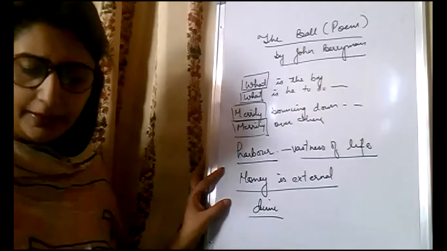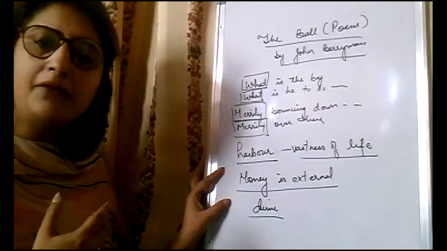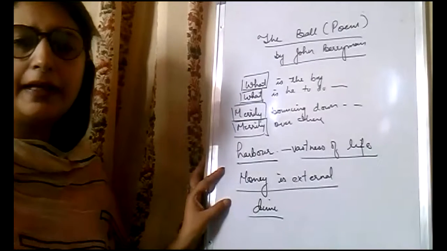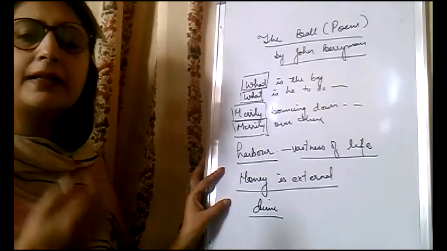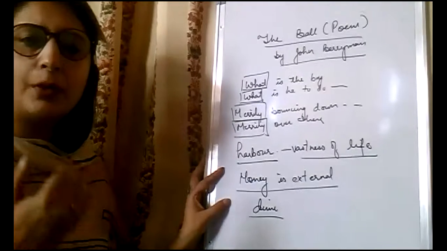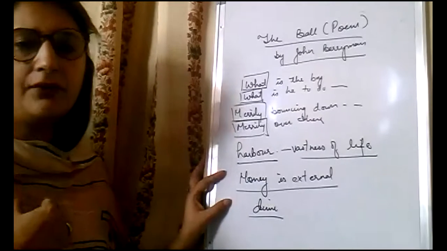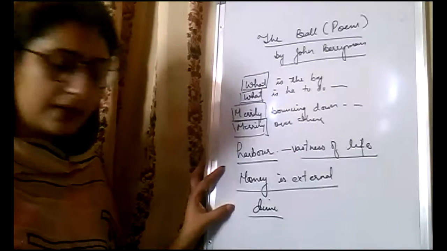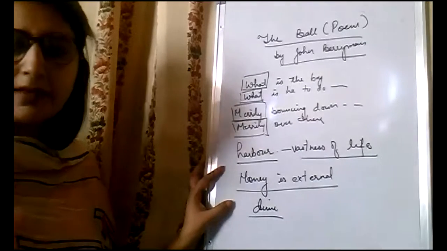Money is external. With money we can buy worldly pleasures, but we cannot buy everything, that is, the inner satisfaction that is required for the gratification of our senses. So this is the reason why money is external.